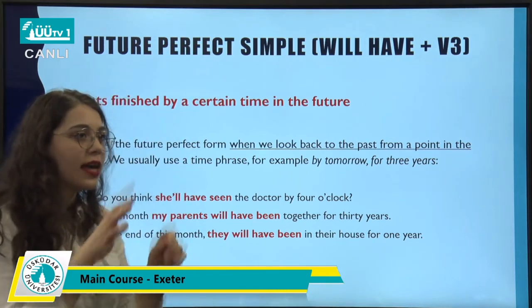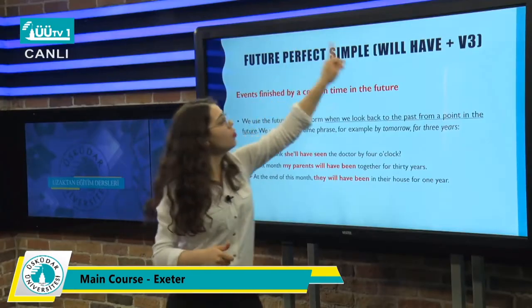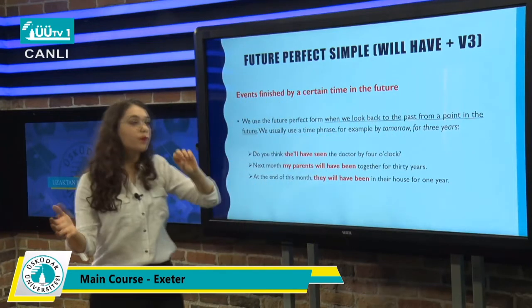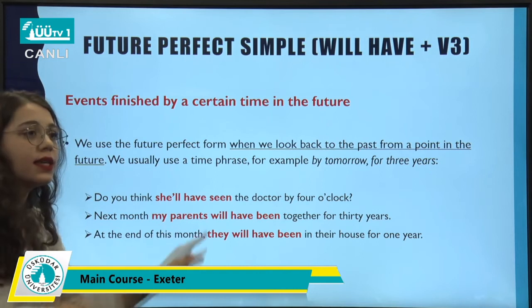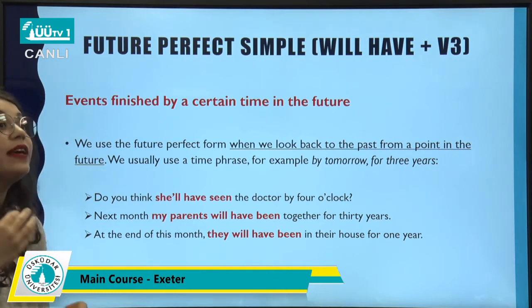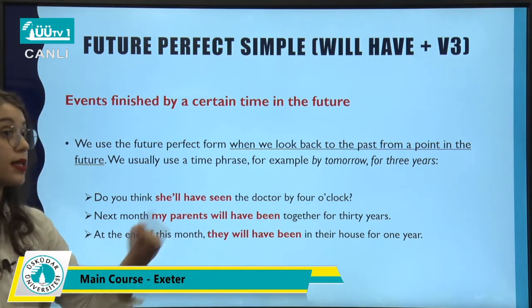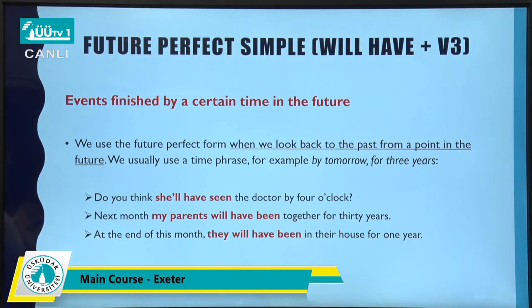Perfect events what? Have plus verb 3. So here we have the verb 3. For example, do you think she will have seen the doctor by 4 o'clock tomorrow? See that we're talking about an action that is completed by a time in the future. And she will have seen. With he, she, it, we don't change have to has. It's always going to stay as have, okay?